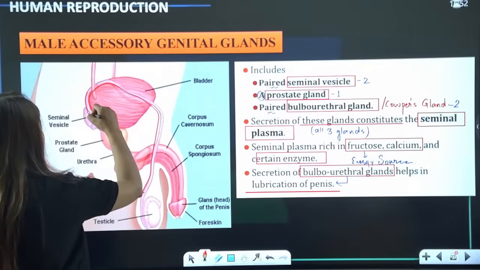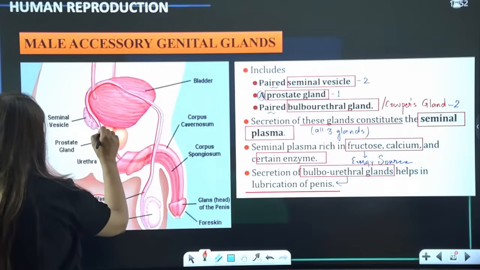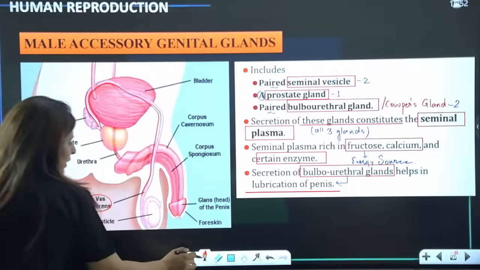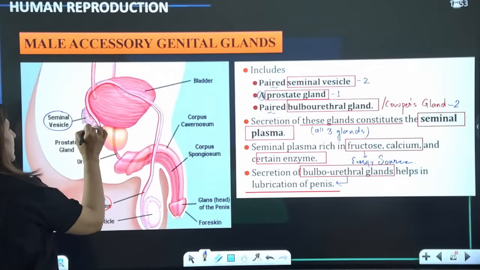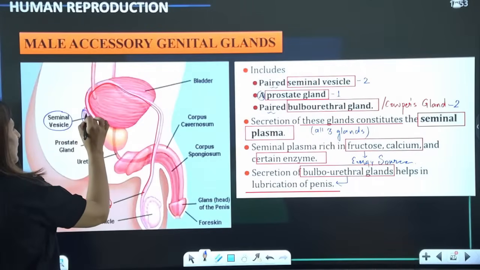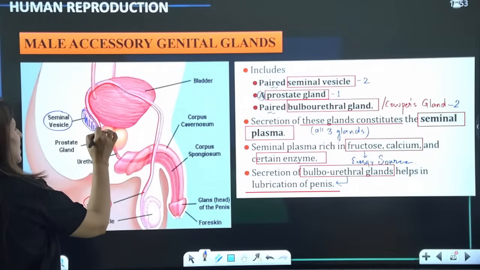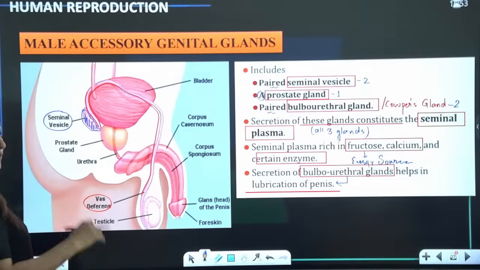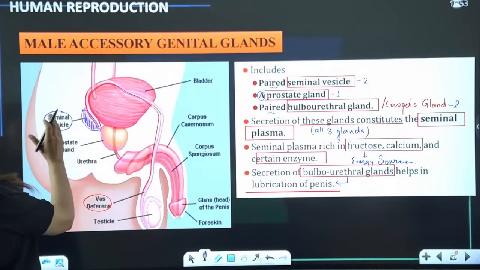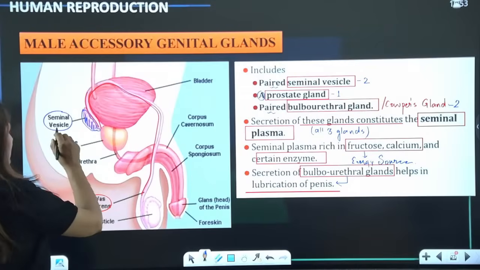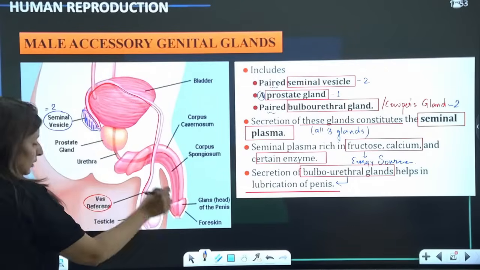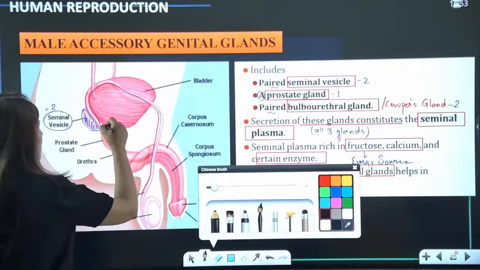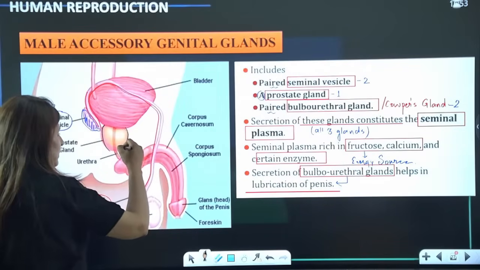This is a seminal vesicle, and it is this seminal vesicle whose duct fuses with vas deferens to form the ejaculatory duct. So one, and then there'll be another seminal vesicle. So these are 2 in number. Then we have this one common prostate gland. Is it clear?